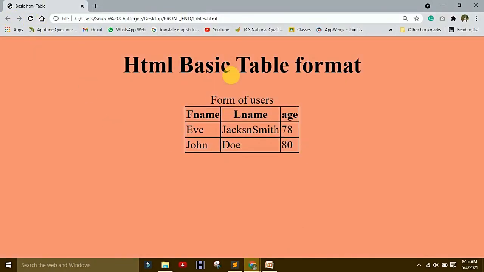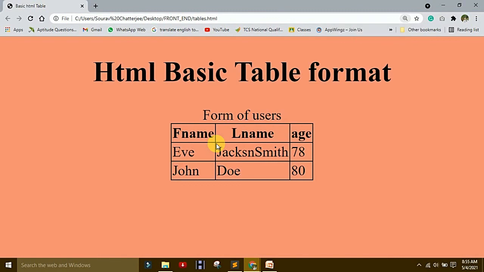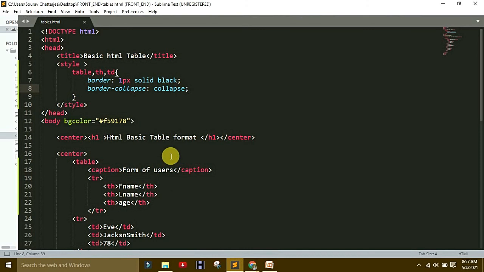You saw the changes. Form of user is the heading of the caption. That is the use of caption. If I increase the size, you understand so much. Sometimes some users want a caption under the table. So how to make it under the table? Go to the coding.